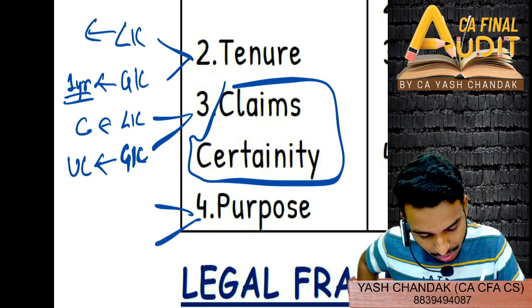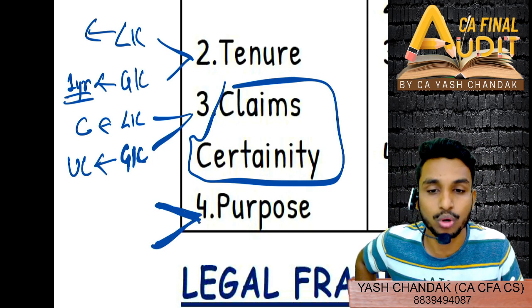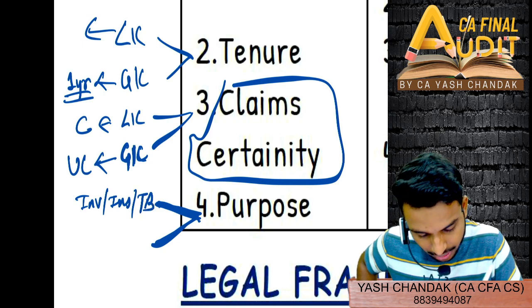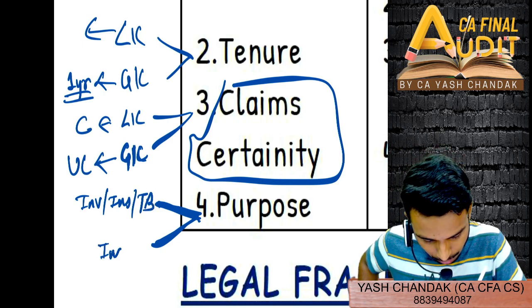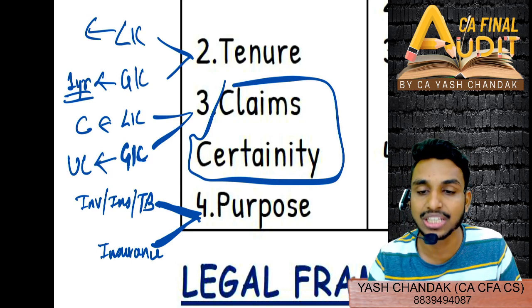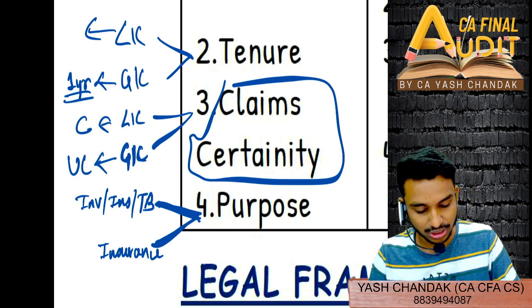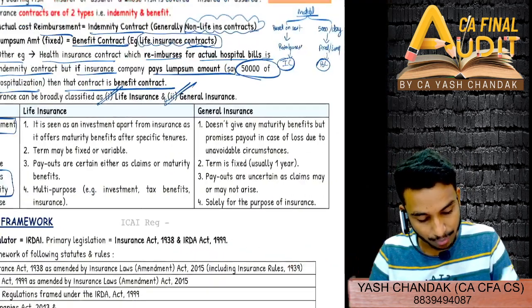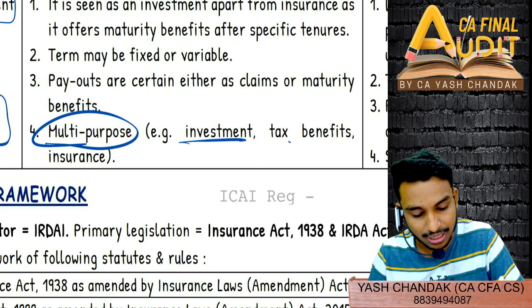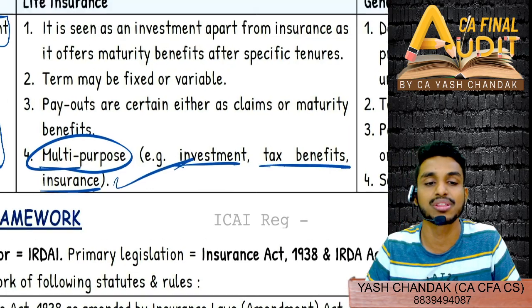And lastly, the purpose. What is the purpose of both? LIC purpose is for investment, also for insurance, also for tax benefit, right? And general insurance is generally for the purpose of insuring your object, insuring your health, insuring your vehicle, whatever be the case. So generally, the purpose of a general insurance company is insurance only. However, LIC is multi-purpose, for example investment, tax benefit, insurance, all the purposes are satisfied.